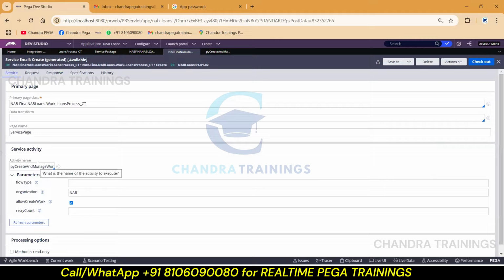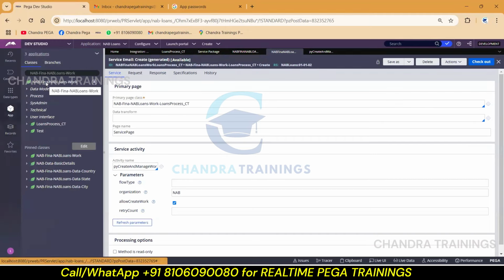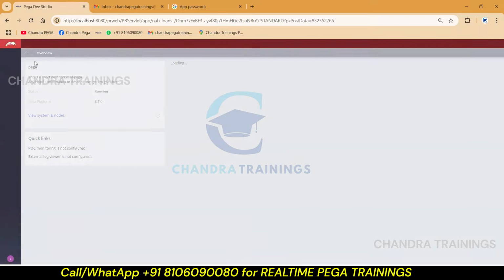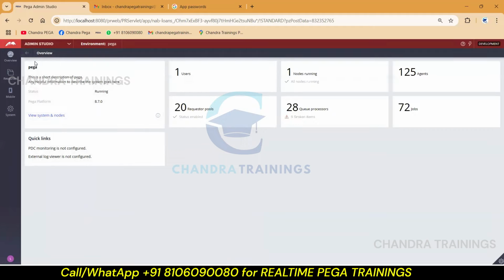So once this execution is done, if you check your work object instances, the work object IDs must be showing up. How the work object ID is created, we have to understand. Okay, fine. Now what we'll do is go to Admin Studio. You need not do anything. Understanding this concept is a little important, but practically you need not do much. The system will take care of everything.